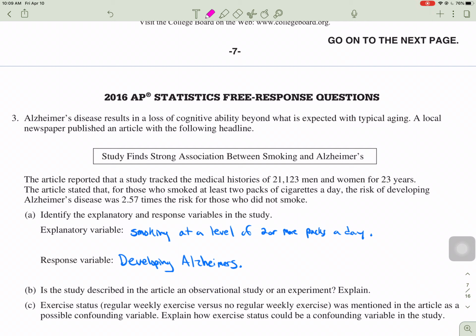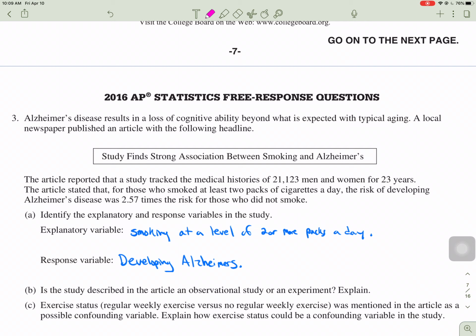A. Identify the explanatory and response variables in the study. Now, the explanatory variable, a lot of people will just put smoking here, but it's really not, because it's not saying anyone who's ever smoked or people who smoke 1 cigarette a day. The study is tracking and using the explanatory variable of those that smoked at least 2 packs a day. So I wrote smoking at a level of 2 or more packs a day.